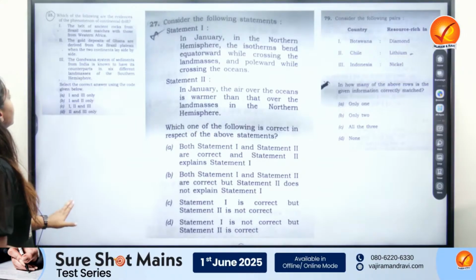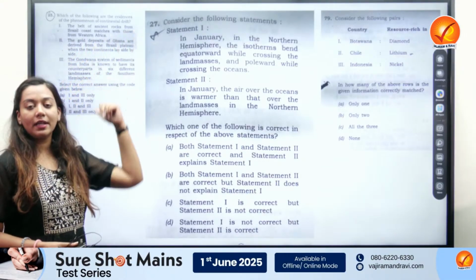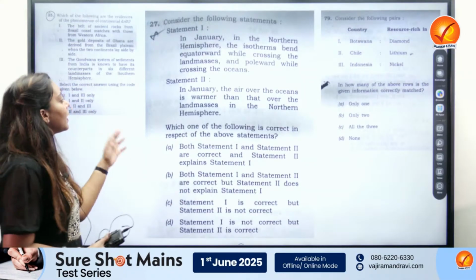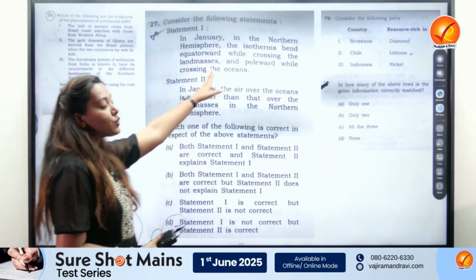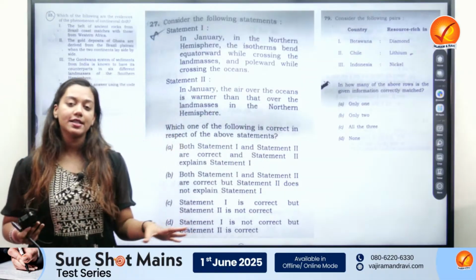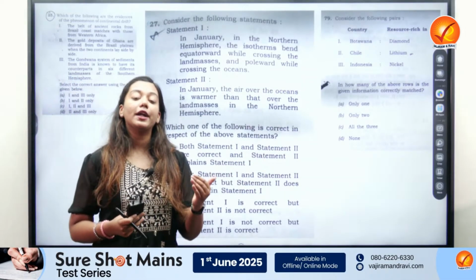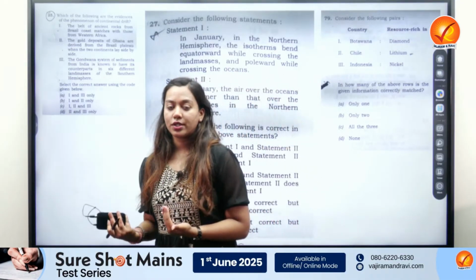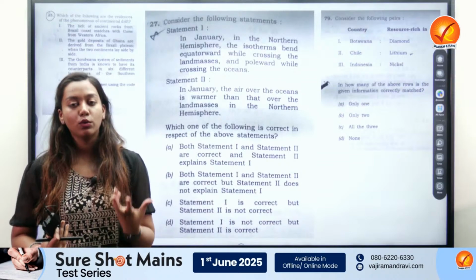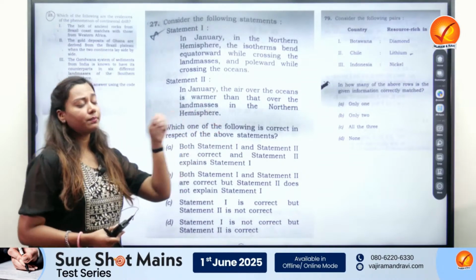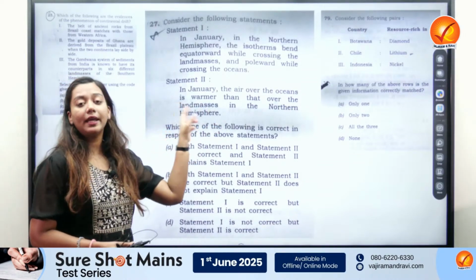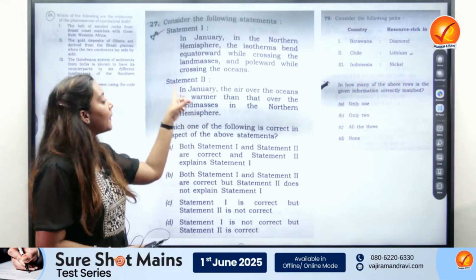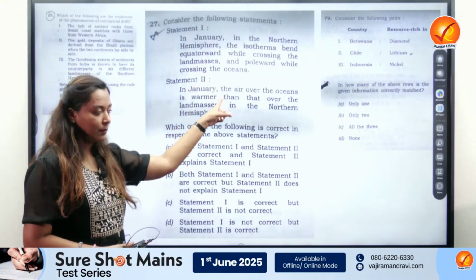The next question is on continental drift and the related evidences, which have been given verbatim in your NCERT. So all of these statements are correct. And then a question on isotherms was asked, something which was exactly asked last year as well, where isotherms bend towards the equator when they are on the continent and bend towards the pole when they are on the oceans. The reason for this is the specific heat of the ocean and not the temperature of air, whether air is warmer or not. So while the second statement is correct, it is not the correct explanation of statement number one.